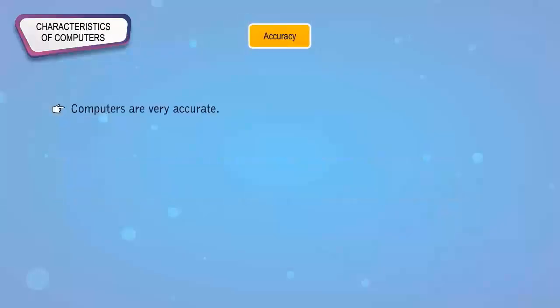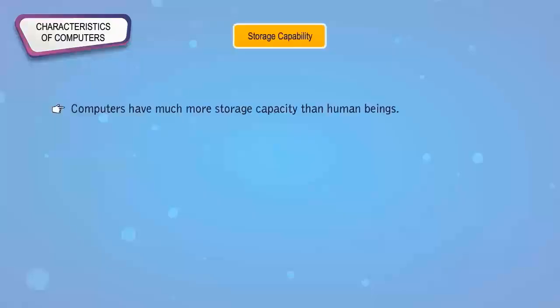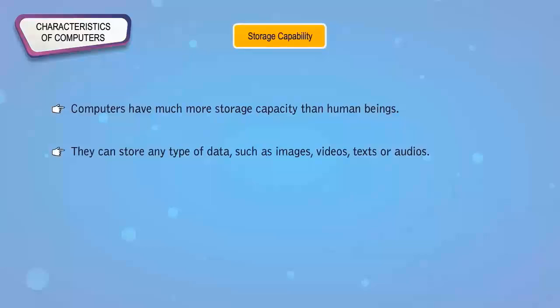Accuracy. Computers are very accurate. They perform all jobs error-free. Storage capability. Computers have much more storage capacity than human beings. They can store any type of data, such as images, videos, texts, or audios.